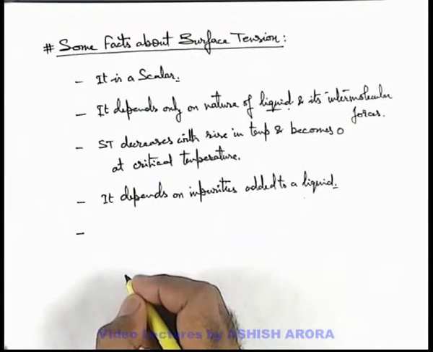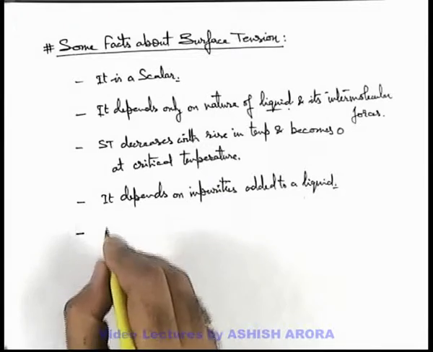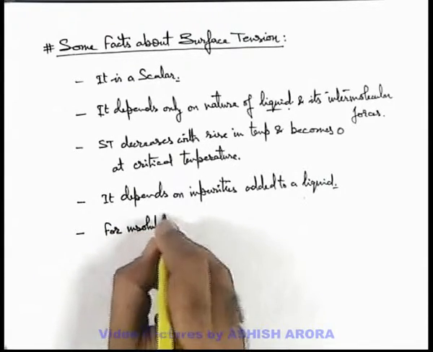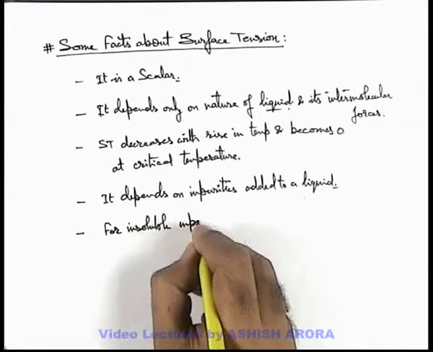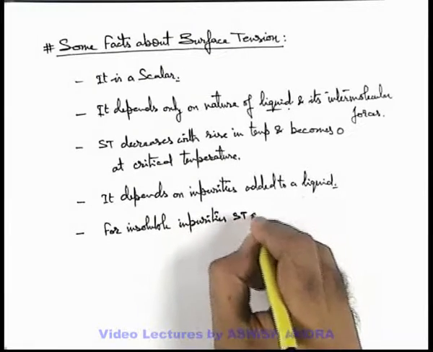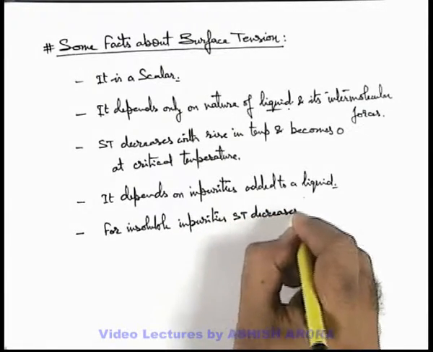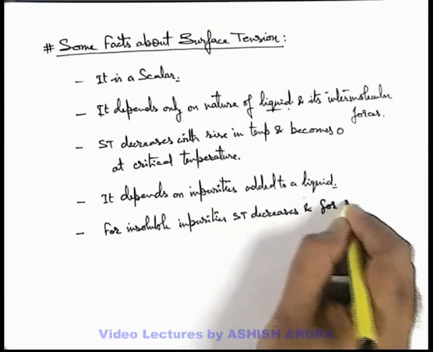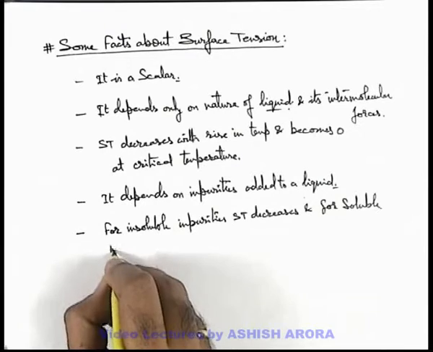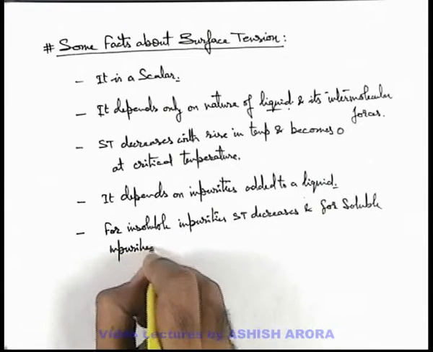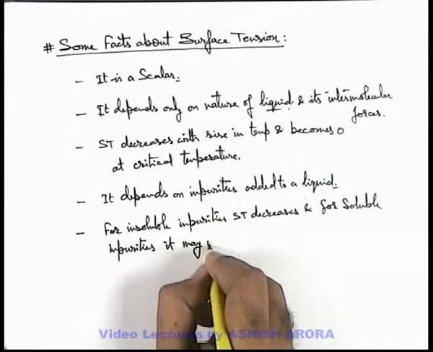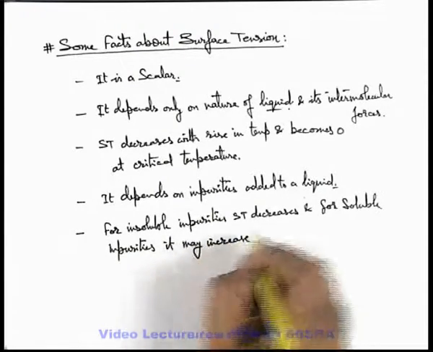Another point which is quite useful is, about impurities we can write: for insoluble impurities, surface tension decreases, and for soluble impurities, it may increase or decrease.